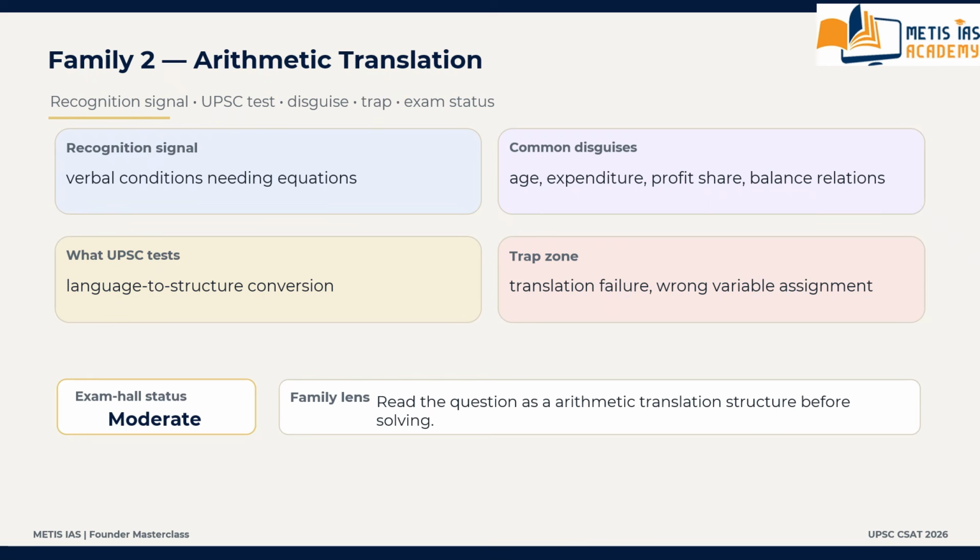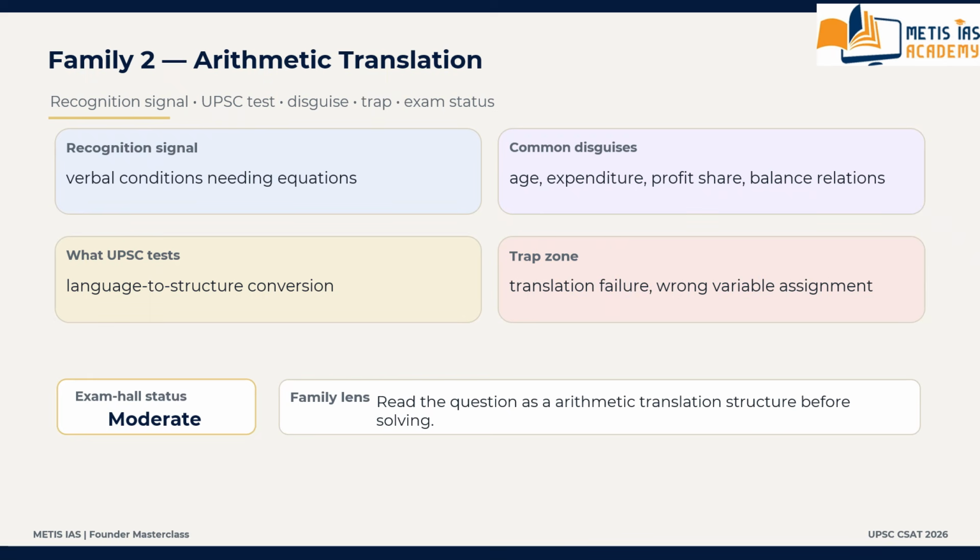What is the trap zone actually? The biggest dangers are translation trap, missing condition trap, wrong variable assignment, unnecessary equation overload. These are the biggest dangers. These are the trap zones as far as family number 2, that is arithmetic translation.